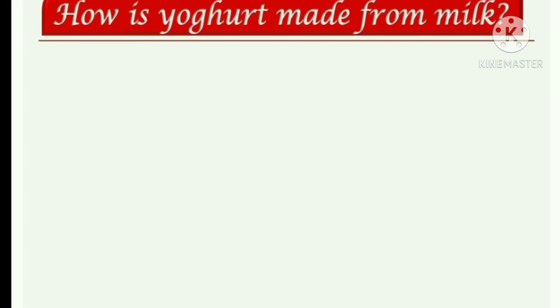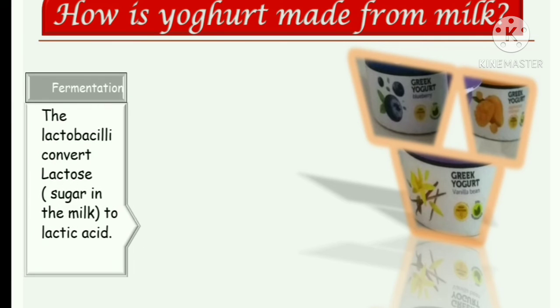Now, let us know how yogurt is made from milk. As yogurt is so important to us, let us know how it is made. The lactobacilli convert lactose sugar in the milk into lactic acid. This process is called fermentation.